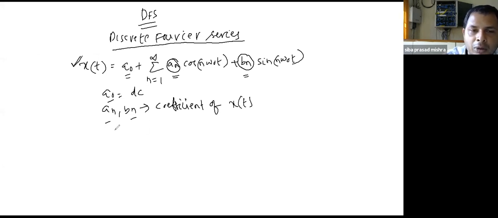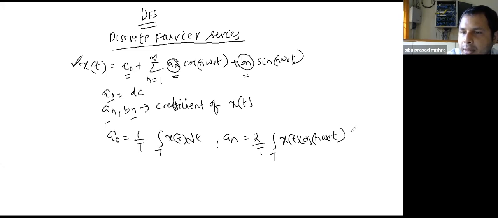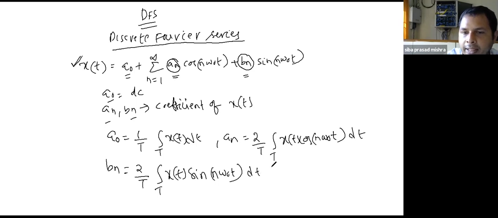And you all people know this a0 equals 1 by T integration over period T x of t dt, an is 2 by T integration over T x of t cos of n omega 0 t dt, and bn is 2 by T integration over T x of t sine of n omega 0 t dt.